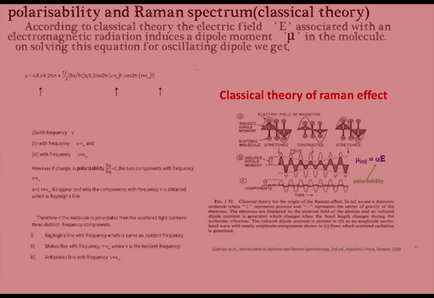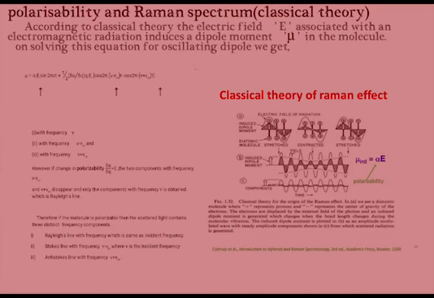for oscillating, we get mu is equal to alpha naught E naught sine 2 pi mu t plus half into delta alpha by delta q into q naught into E naught cos 2 pi (mu minus mu m) t minus cos 2 pi (mu plus mu m) t. Here in this equation, the first component represents the Rayleigh line, the second one represents the Stokes line, and the third one represents the anti-Stokes line.